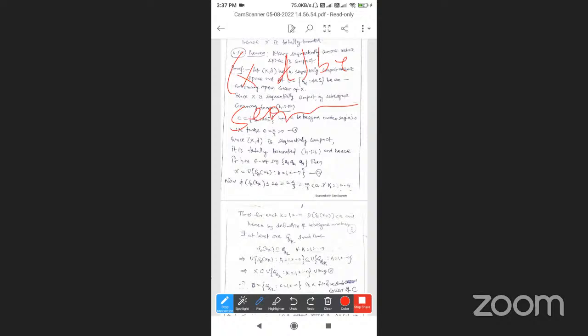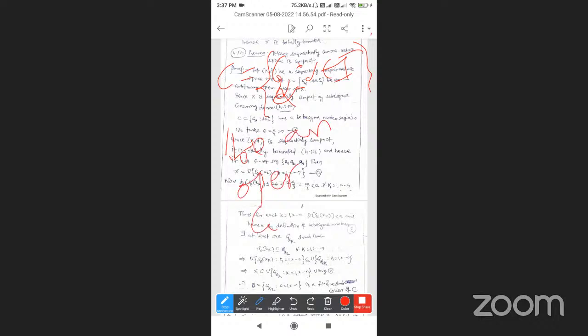Now I take C equal to the set of G alpha such that alpha belongs to the index set, an arbitrary open cover of X.